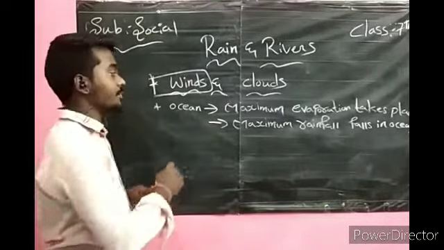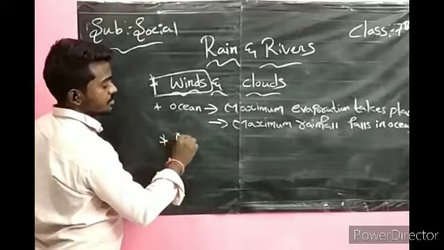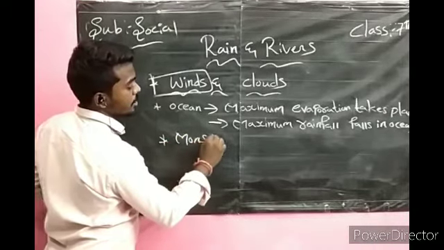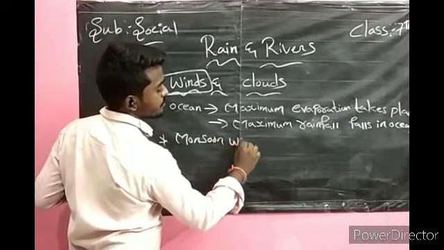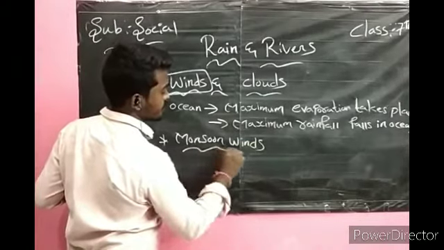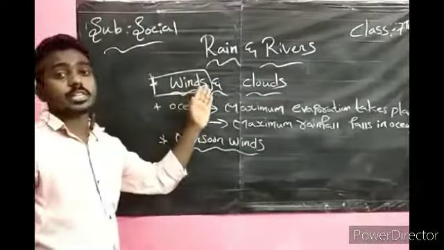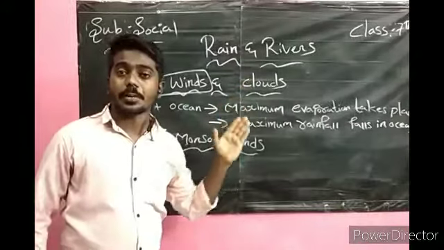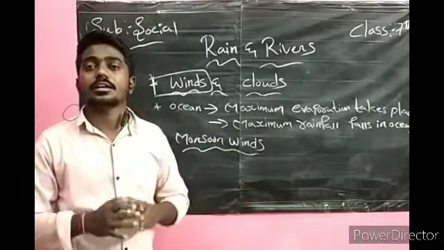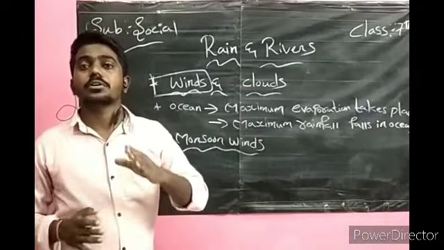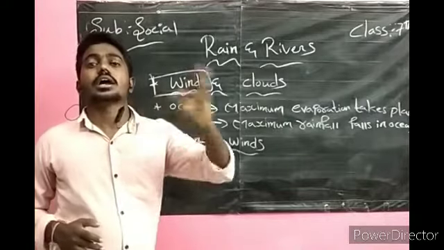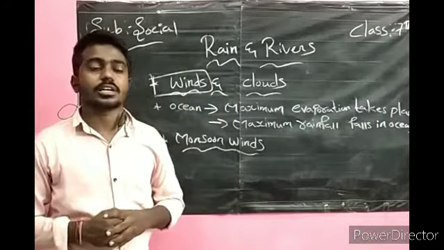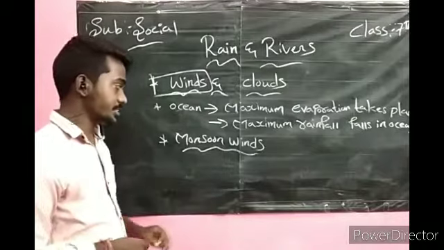That wind we can call monsoon winds. The winds which blow from the Arabian Sea and the Bay of Bengal to transport the clouds from one place to another place are called monsoon winds.